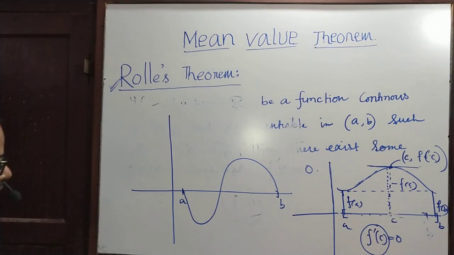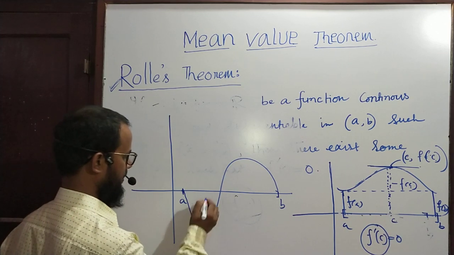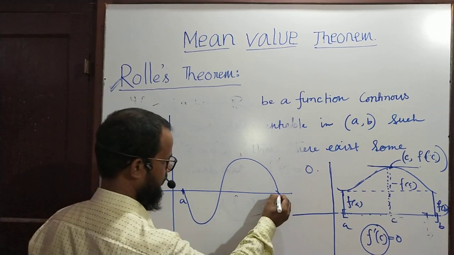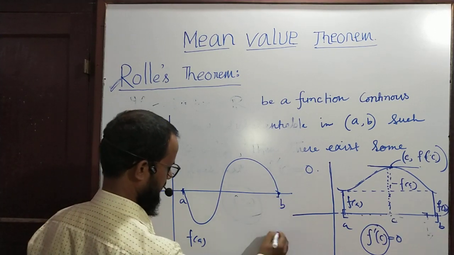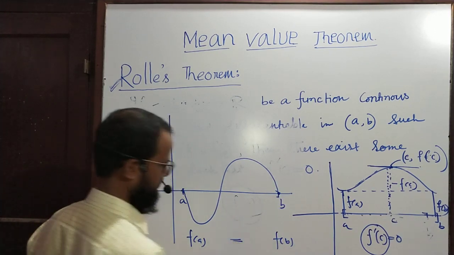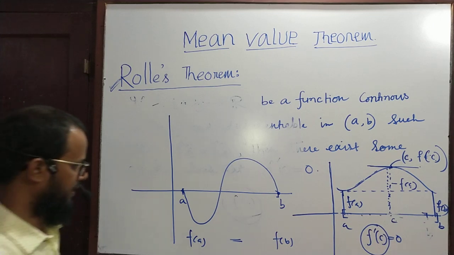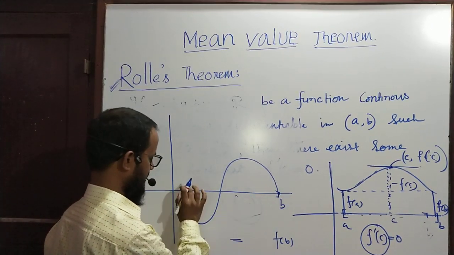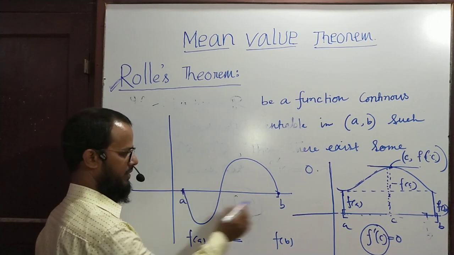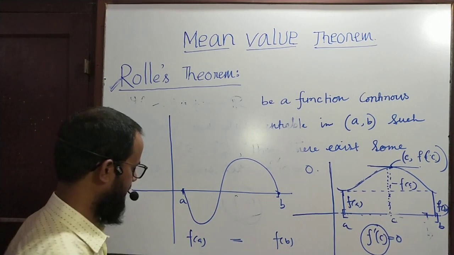Here you see the functional values at the points A and B, f(a) and f(b), are both the same. So you can say 0. f(a) and f(b) are the same.